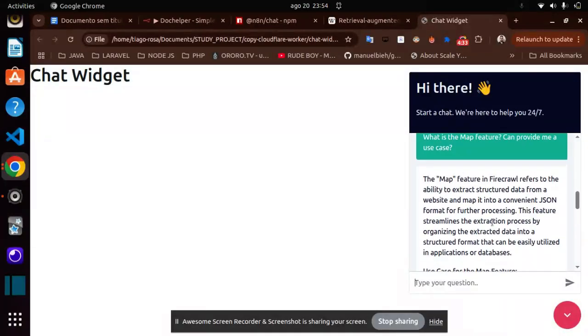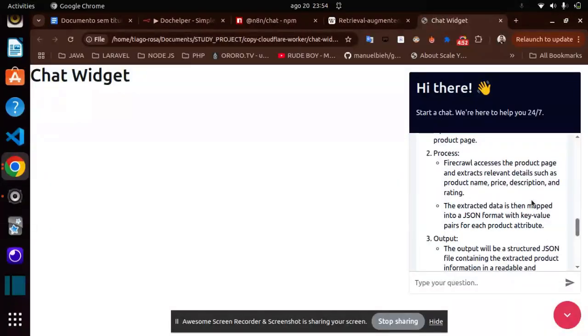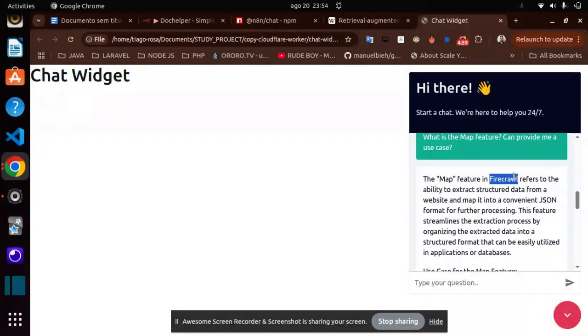So here, the map feature refers to the ability to extract structured data from the website and map it into a convenient JSON format. Not only JSON, you can return the data in a markdown format too. So if you notice here, I don't need someone from the support team of this company to answer me. I can give this common task to AI. So this is what I did here.